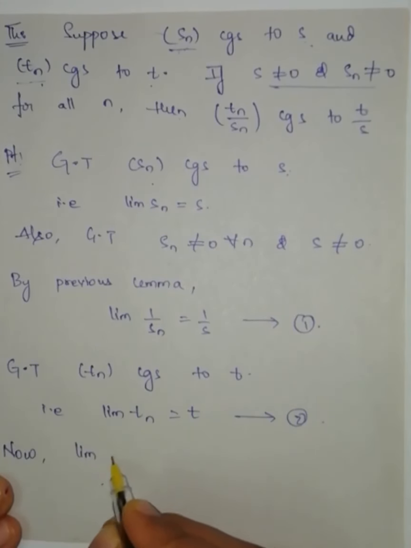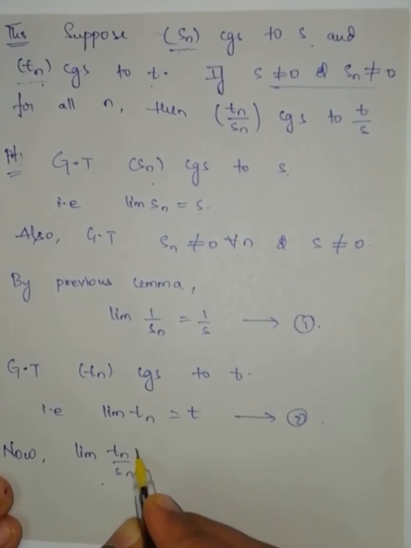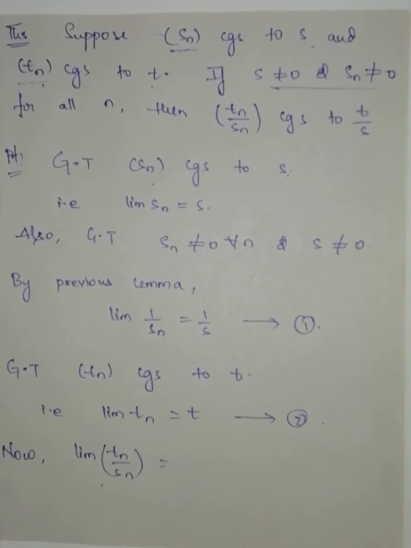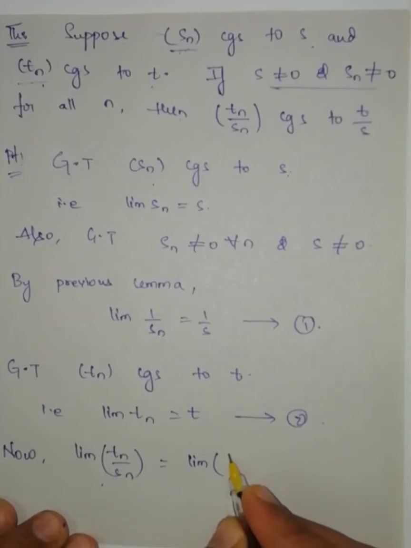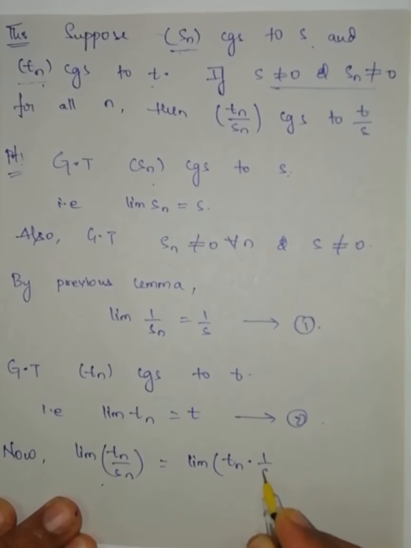Now limit of Tn by Sn can be written as limit of Tn into 1 by Sn. Already we have learned in the previous lectures, limit of Sn into Tn can be written as limit of Tn into limit of Sn, the product of the sequences.